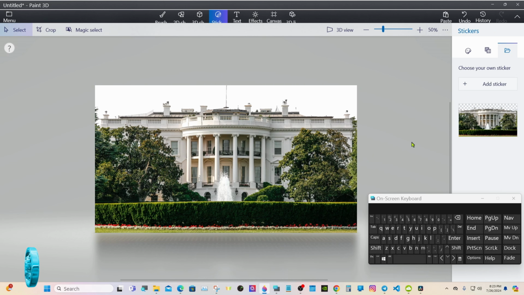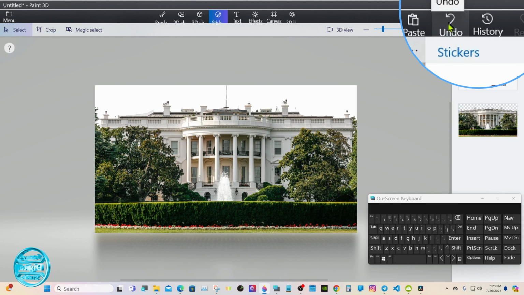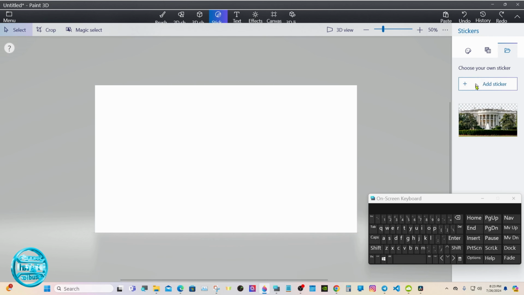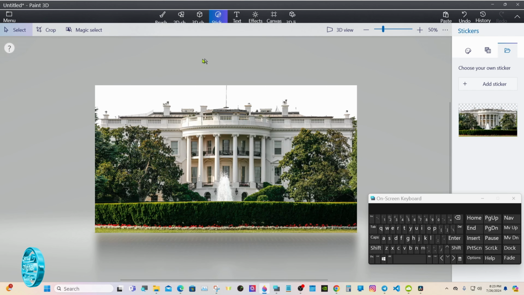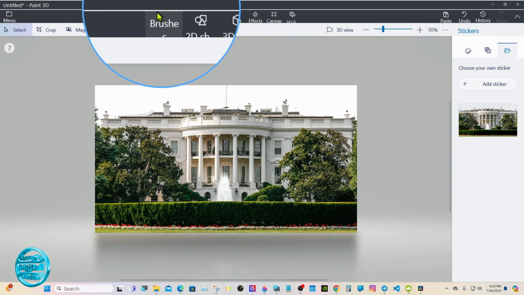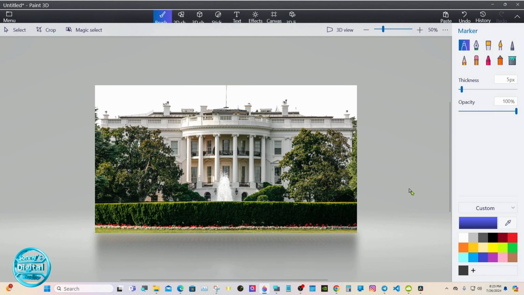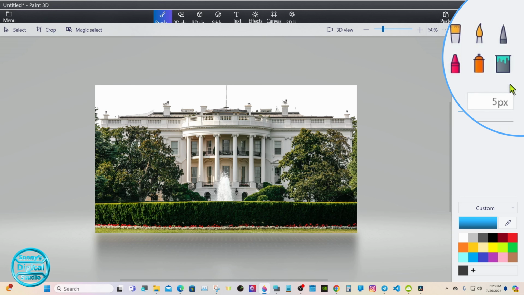If you screw up and it doesn't cover the whole thing, just select undo, come down here and double click it, and you can start over. Now come over here to brush. I'm going to use a light blue. Remember I said we don't want to use green as you normally would. If you do try it on something like this, it'll probably screw up the coloring. If it does, then use blue. Then go up here and select this little bucket called fill.